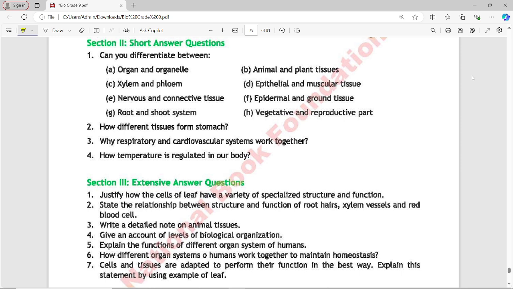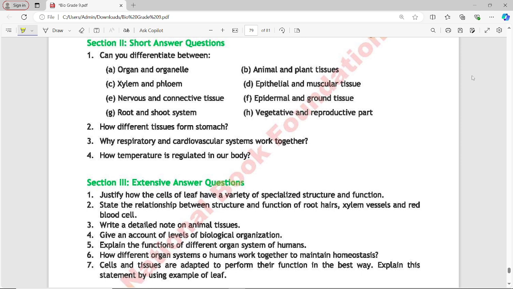Next is part C, which is the difference between xylem and phloem. Xylem conducts water and minerals from roots to the rest of the plant, composed of tracheids, vessels, fibers and parenchyma cells. Conducts materials upward from root to leaf. They are typically found in the center of the vascular bundle.